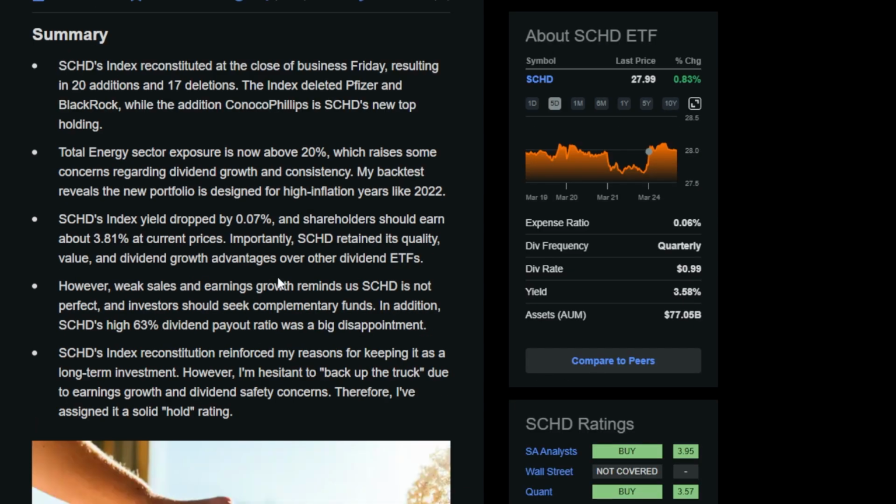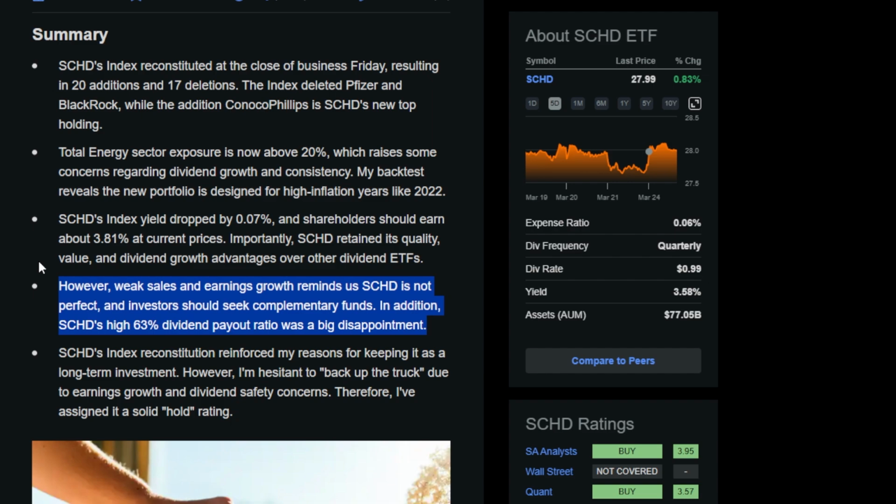Also important to note, the total energy sector exposure is now above 20%, which raises some concerns regarding dividend growth and consistency. My backtest reveals the new portfolio is designed for high inflation years like 2022. SCHD's index yield dropped to 0.07%, and shareholders should earn about 3.81% at current prices. Importantly though, SCHD retained its quality, value, and dividend growth advantages over other dividend ETFs. However, weak sales and earnings growth remind us that SCHD is not perfect and investors should seek complementary funds.